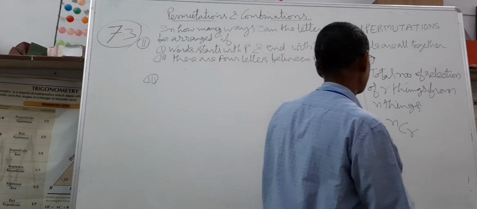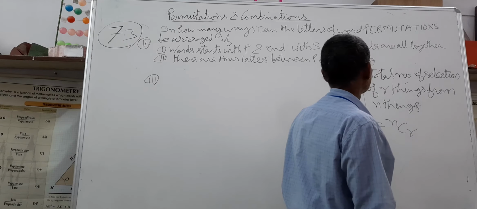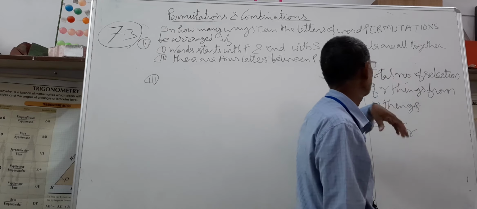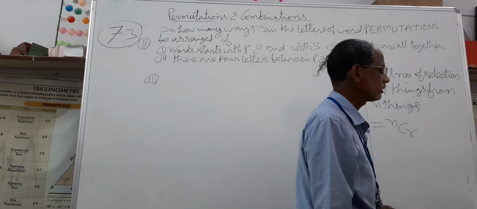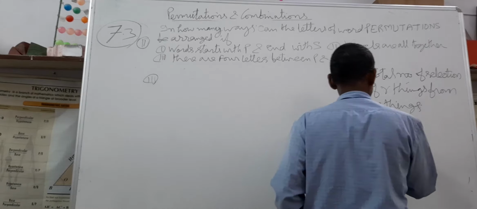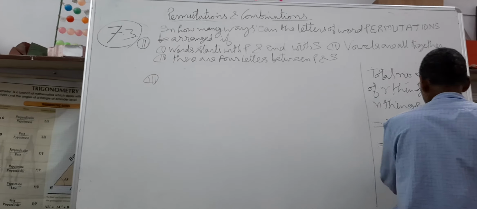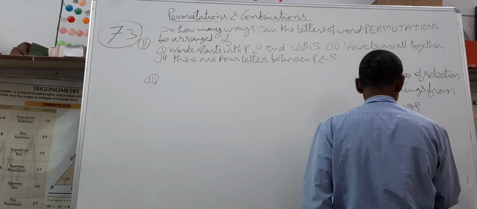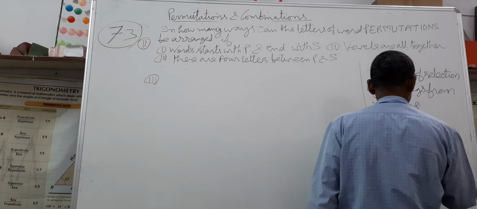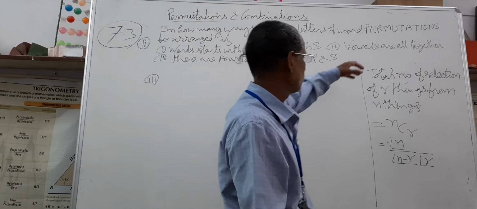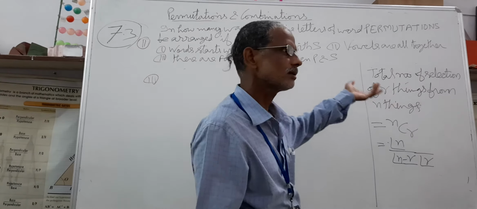This is combination nCr. Total number of ways of selecting r things from n things is nCr, which is equal to n by r, which is equal to factorial n upon factorial n minus r factorial r. For this question, remember this, we will explain all these things in my next class very well.